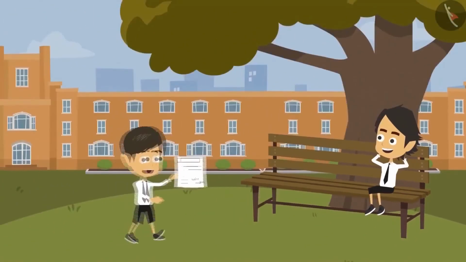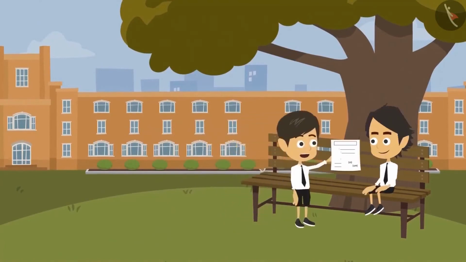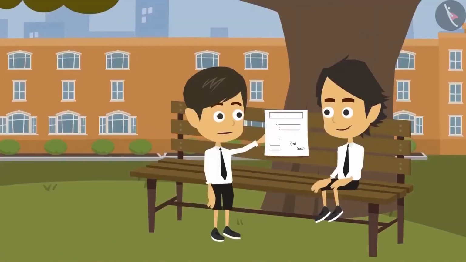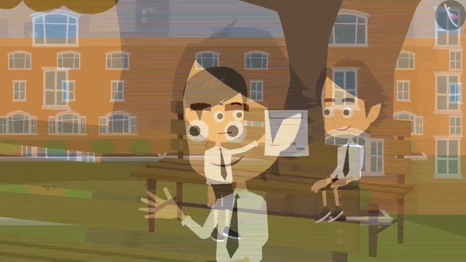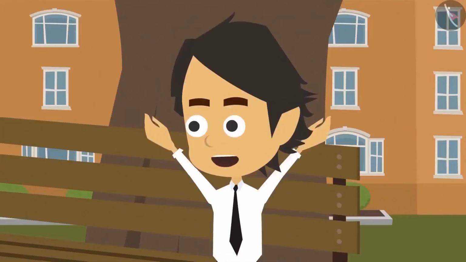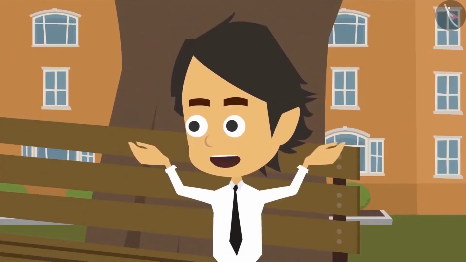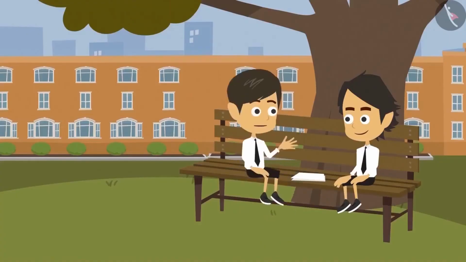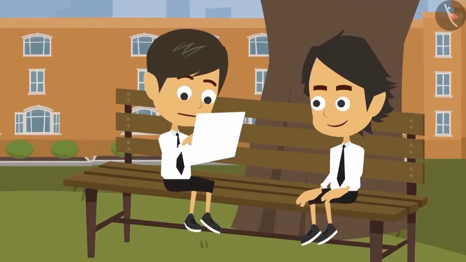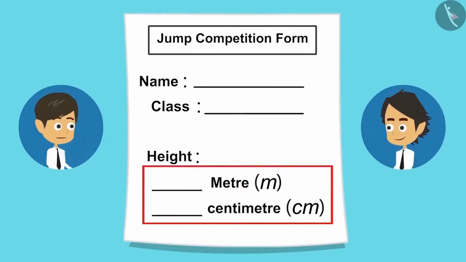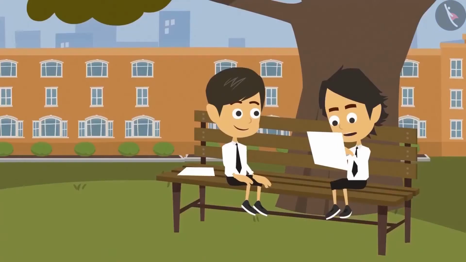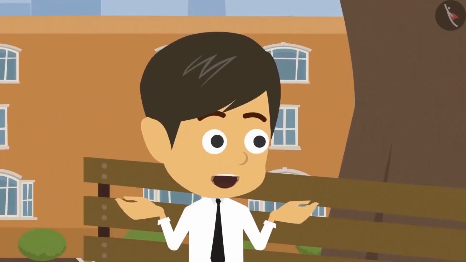Ayushman, teacher has given this form. We have to write our height in this so that she can put us in the correct group. Show me. But what is the relation between our height and long jump? I don't know. It is possible that tall people can jump longer. So, groups are made as per people's height. Ayushman, height is to be written in meters and centimeters in this. Yes, but I know my height only in centimeters. Me too. What to do now?